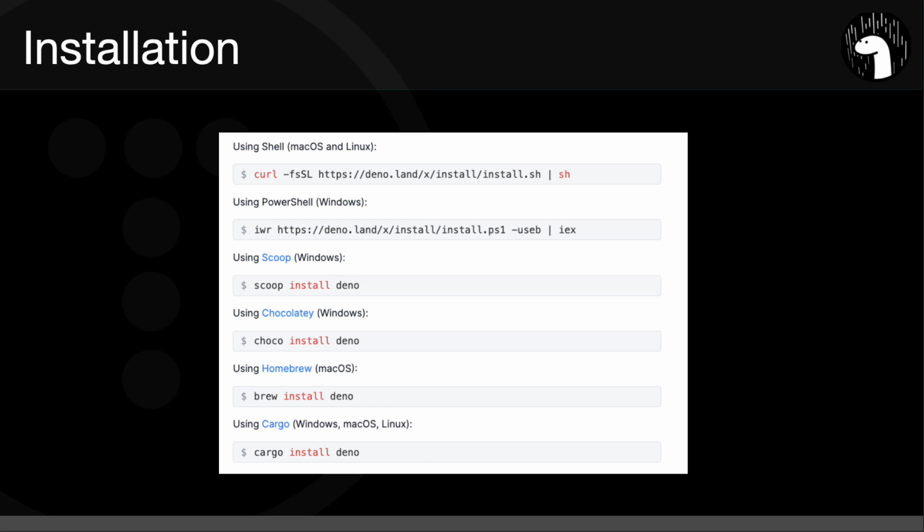So as far as installation goes, there's a few ways to install it. You can use curl. If you're on Windows, you can use PowerShell or some of the other package managers like Scoop or Chocolatey. I'm on a Mac, so I used Homebrew, so I just simply ran brew install deno, and it's installed, and I'm able to access the deno command. So that's what I would recommend if you're on Mac. You can also use Cargo as well if you're on Mac, Windows, or Linux.